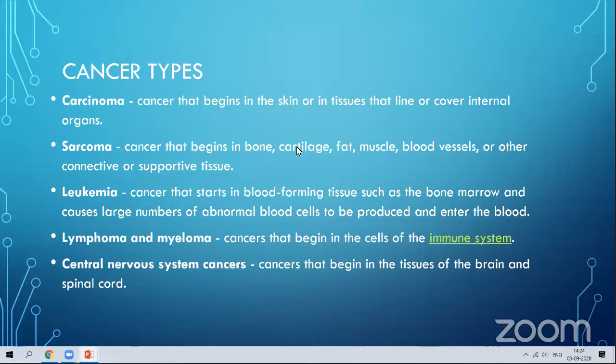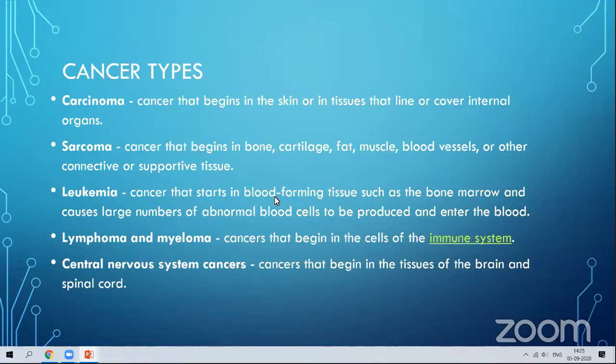Sarcoma. So sarcoma will be occurring in the bone, cartilage, fat, muscle, blood vessels, and other connective and supportive tissues. What are all the connective tissues? Ligaments are considered to be connective tissue. In those areas, sarcoma will occur. Leukemia is commonly called blood cancer.